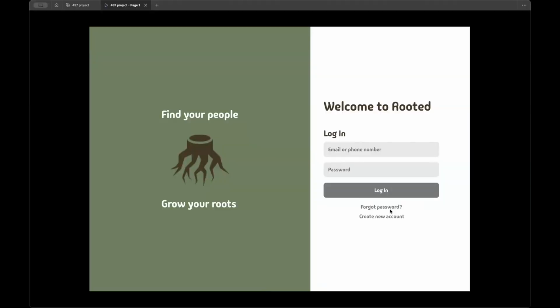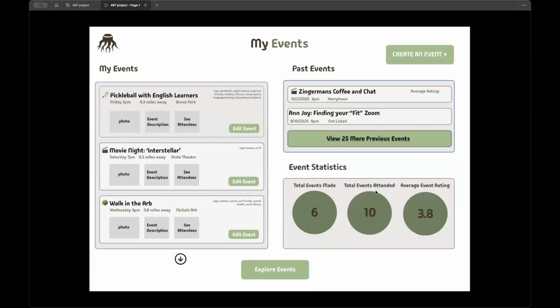Welcome back. This is now our second persona, someone that is relatively experienced with this platform, doing everything from creating events, going to events, and finding those roots within their communities, which they have now made connections outside of this platform. However, because of how strong and successful it was, they come back to make events and check in on new ones that are occurring. As an experienced user, after logging in, they'll instead be greeted with their My Events page,